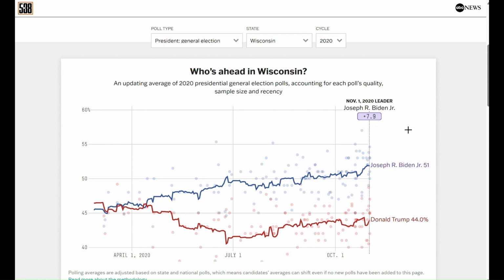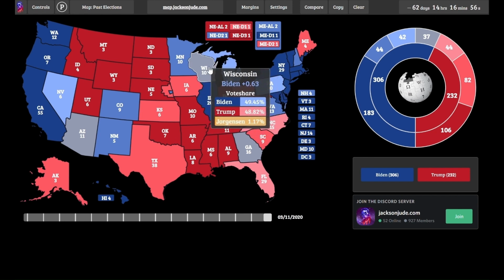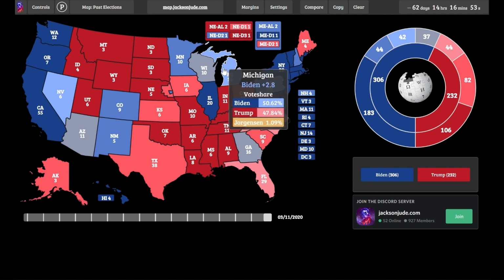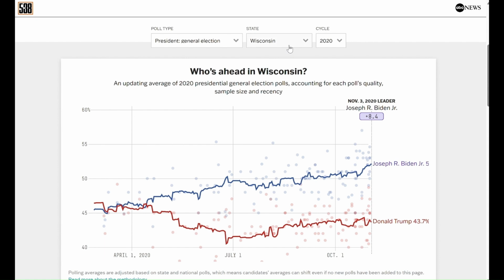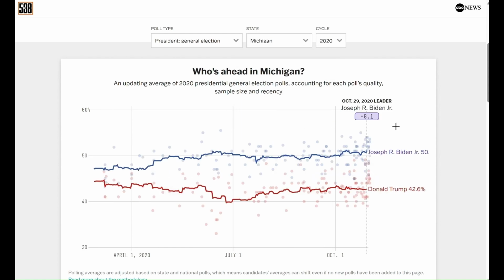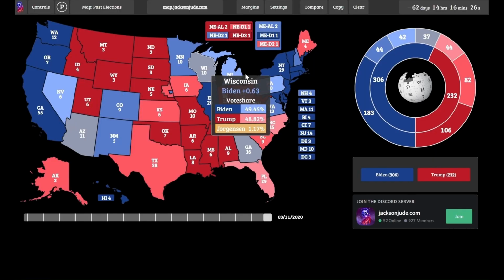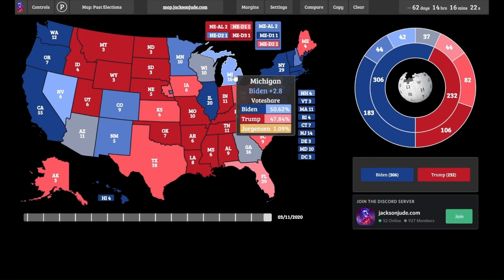In 2020, for example, on November the 3rd, Biden was leading by 8.4%, but actually he ended up winning by 0.6%. This was a really huge polling error of 7.8%, underestimating Donald Trump. And with Michigan, it's the same thing really, because in 2020, President Donald Trump was behind President Biden by a whopping 7.9 margin on November the 3rd, but ultimately Joe Biden only won Michigan by a 2.8% margin, so this was a really